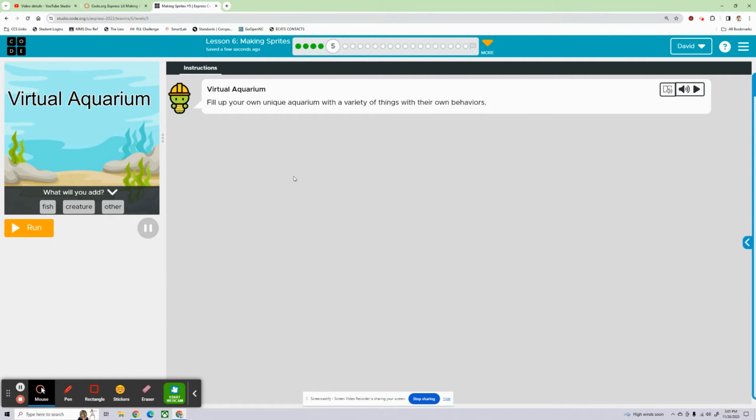Bubble 5. Fill up your own unique aquarium with a variety of things with their own behaviors. Okay. So let's run it. Okay, creature. Let's add a turtle. Let's add a fish. We haven't used this guy.